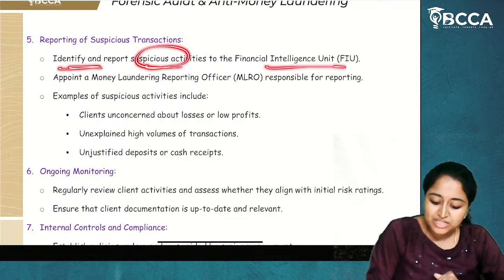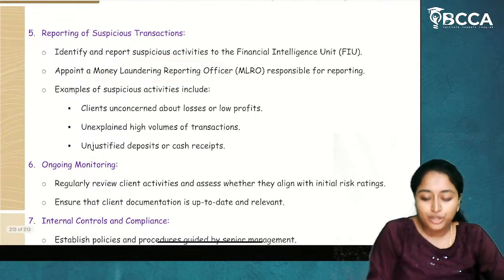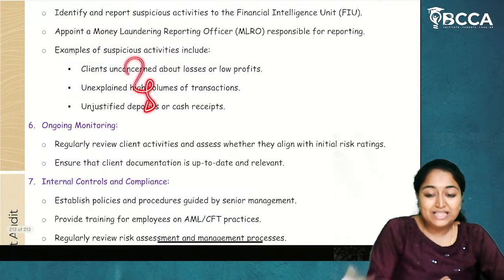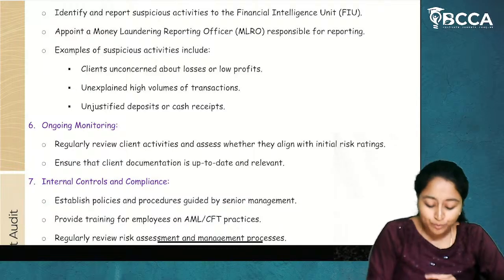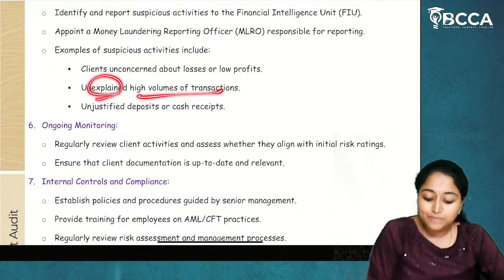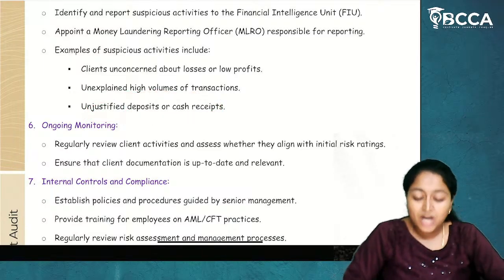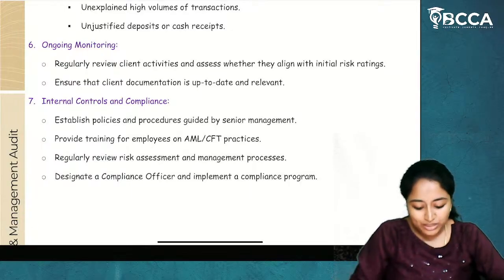Identify and report suspicious activities to the Financial Intelligence Unit of India. Appoint a money laundering reporting officer. These are examples of suspicious activities: client unconcerned about losses or no profits or low profits, unexplained high volumes of transactions, unjustified deposits or cash receipts. And this is not a one-time process, it is an ongoing process.